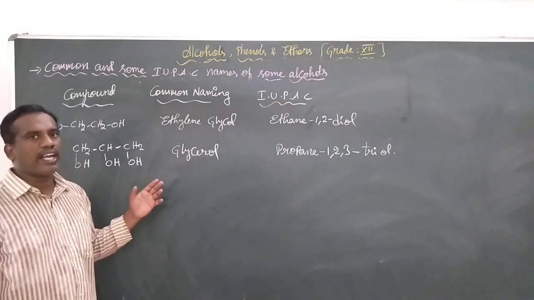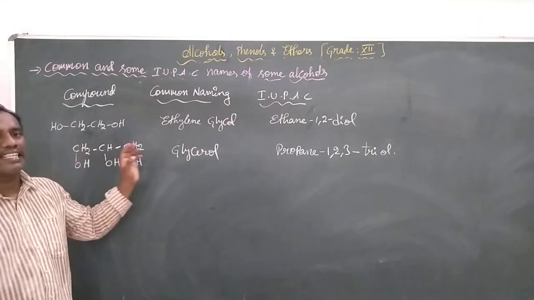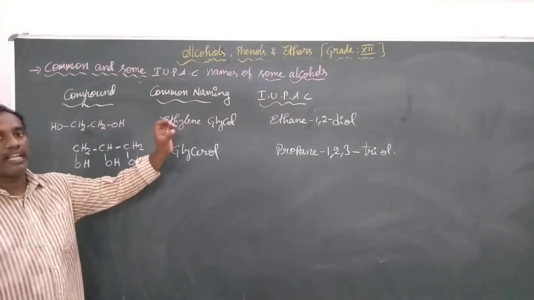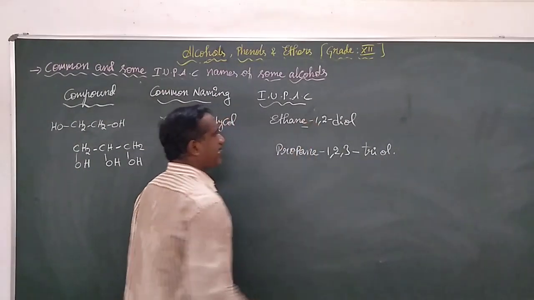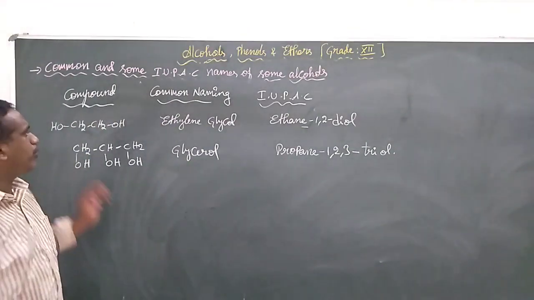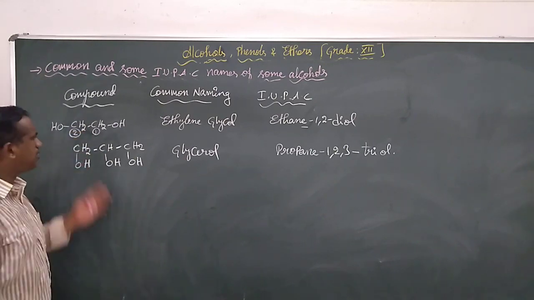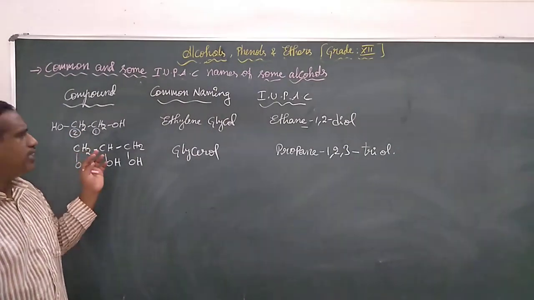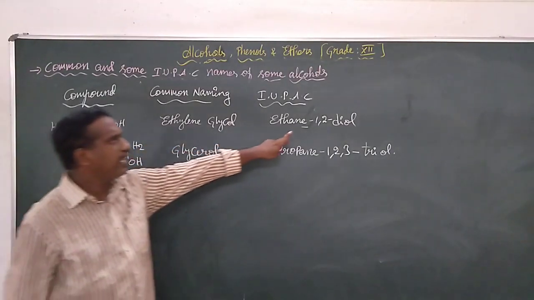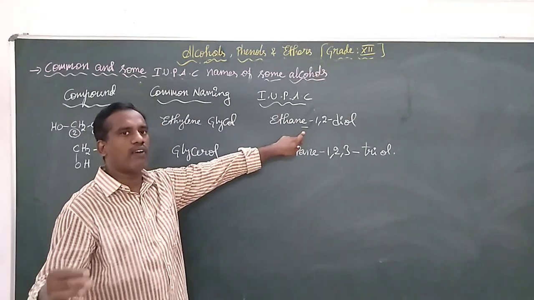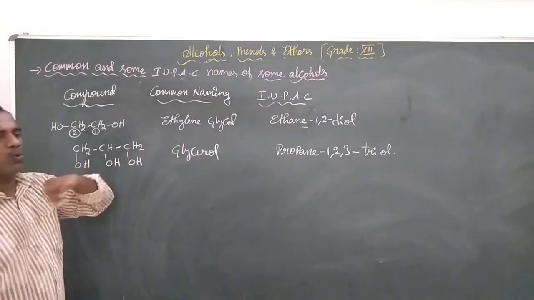Generally, in common naming, we call this ethylene glycol. But in the IUPAC naming, we retain the E in the longest chain and give the positions for the longest carbons. These are all symmetrical in nature, hence we can start from anywhere. Hence, we give ethane. The E will still be retained in the case of polyhydric alcohols. It is written as ethane 1,2-diol.